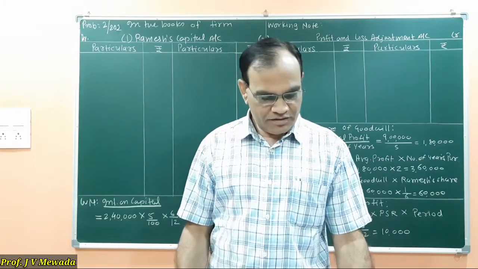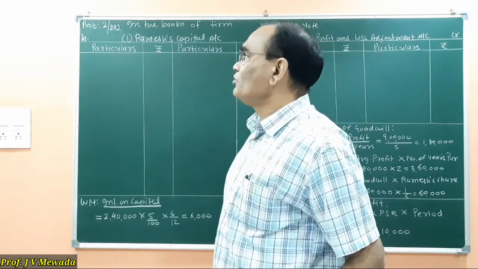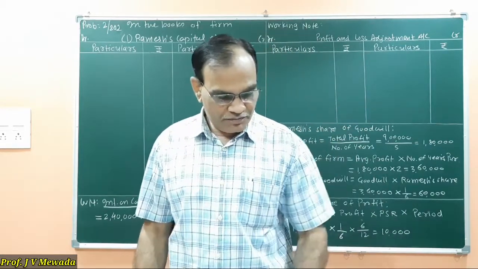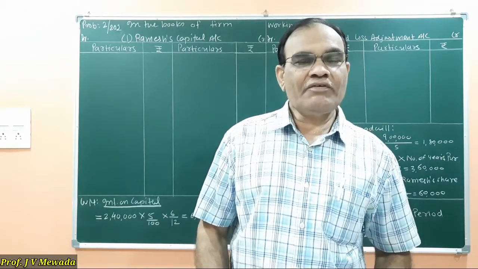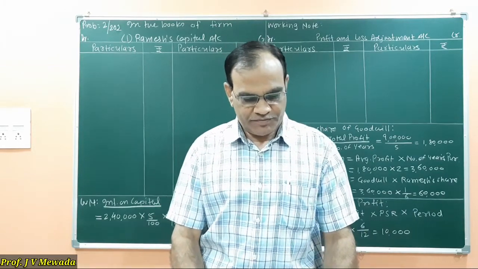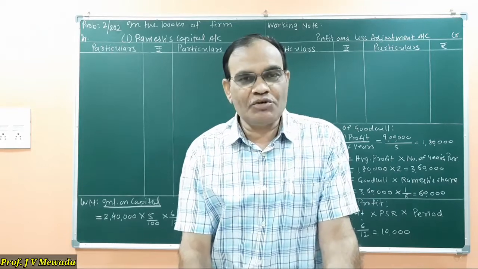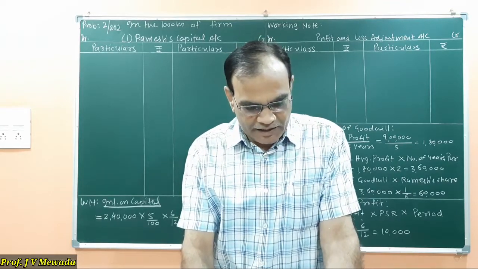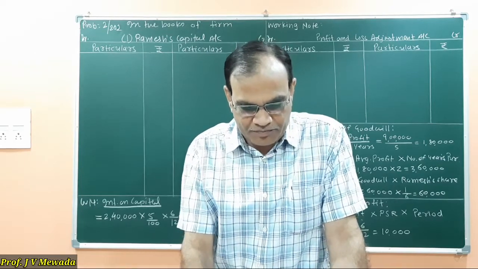Hello friends, today I am solving problem number 2 on page 202 of the textbook. Our topic is death of partner. We have 3 partners here, Rahul, Rohit and Ramesh, and they are sharing profit and losses in the ratio of 3 to 1, and their balance sheet is given to us on 31st March 2017.